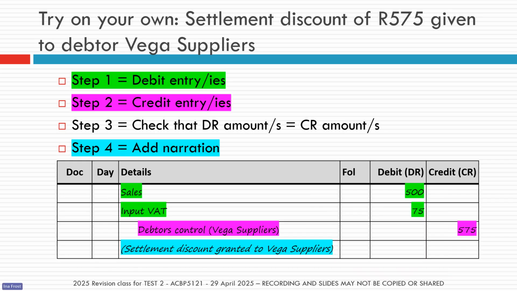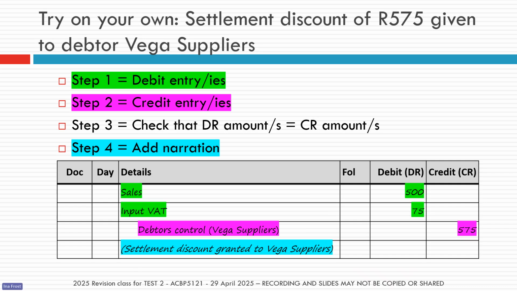Okay, let's have a look then. So this one is where we're giving a settlement discount of 575 Rands to the debtor. The accounts that we're going to debit are sales and input VAT. The account that I'm going to credit is my debtors control account. And my little narration is settlement discounts granted.